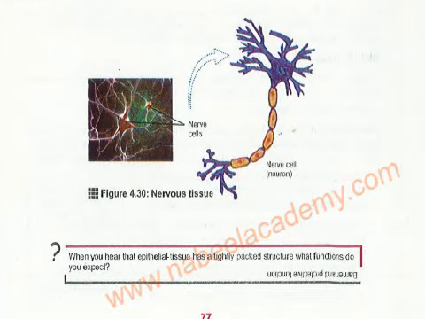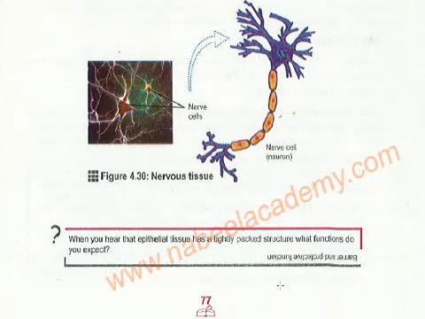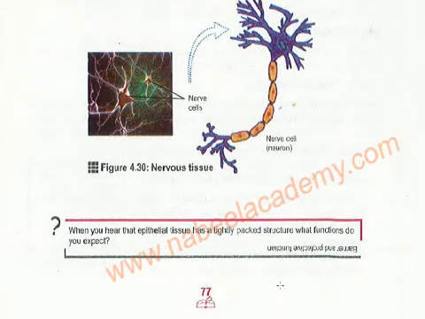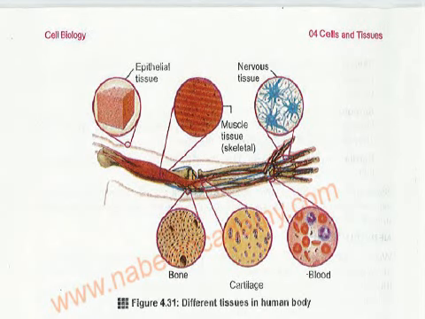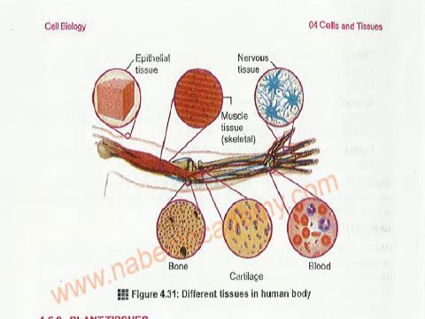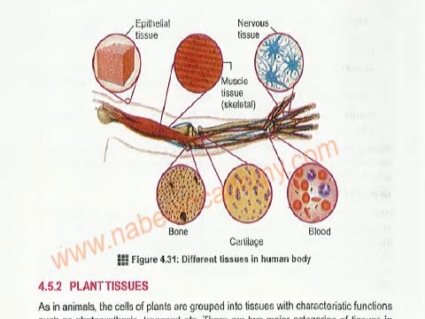And when you hear that epithelial tissue has a tightly packed structure, what functions do you expect? Barrier and protective functions. So epithelial tissues are tightly packed. What are the functions? Barrier and protective function, which I told you in the case of the squamous epithelial cells, that they protect the esophagus. Now, different tissues in the human body: epithelial, muscle tissue, nervous tissue, bone, cartilage, and blood. Here they are showing you different locations of the tissue.